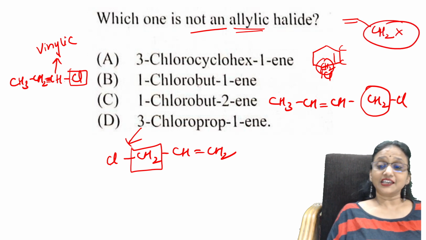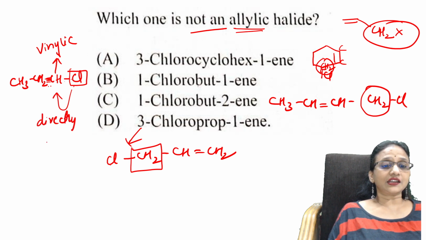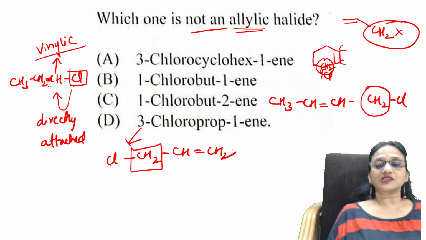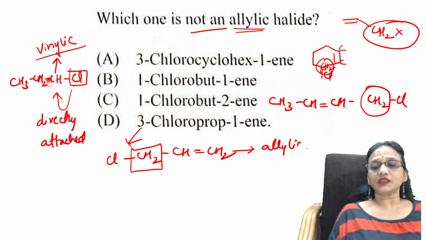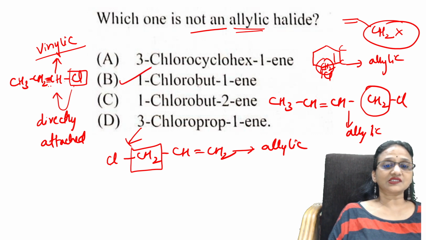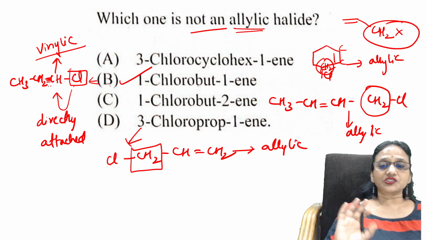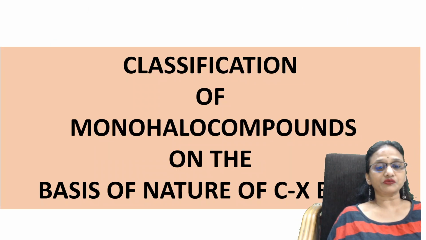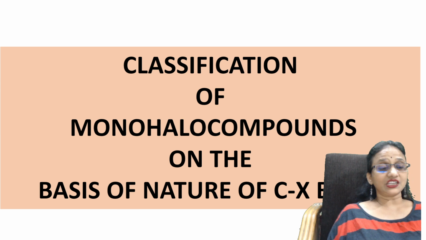Got it, students? Yes. So now, they asked which is not allylic. Here the chlorine is directly attached to the double bond, so it is vinylic in nature. Got it? Easy? That's easy. So this is allylic, this is allylic, this is allylic. Okay, done. So what is the option, students? B is the option. Okay, done. Which is not allylic.